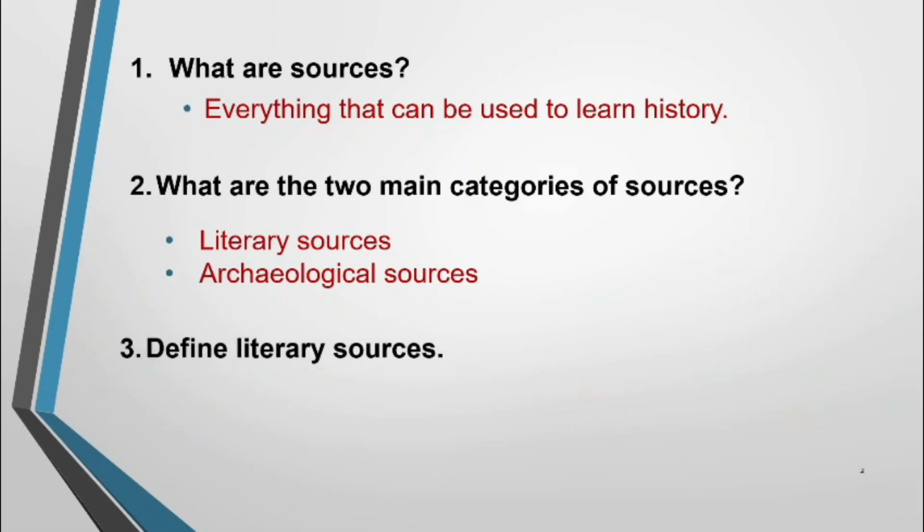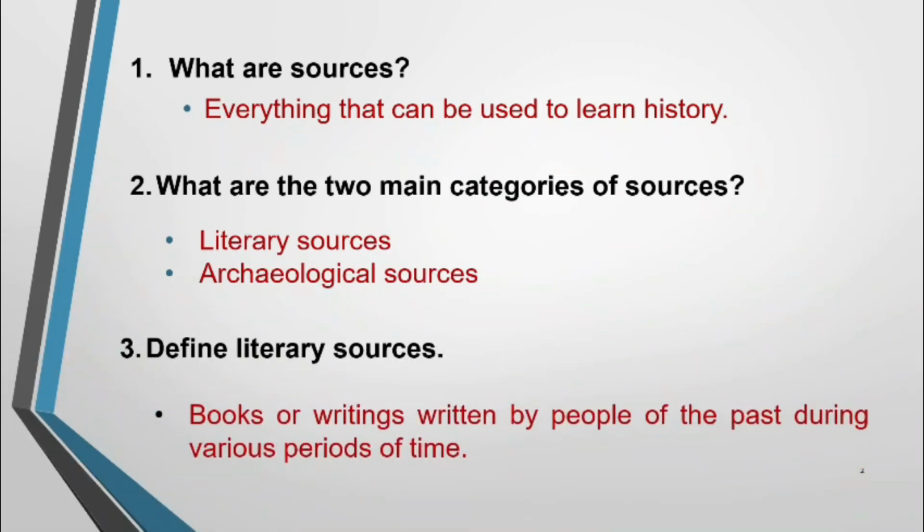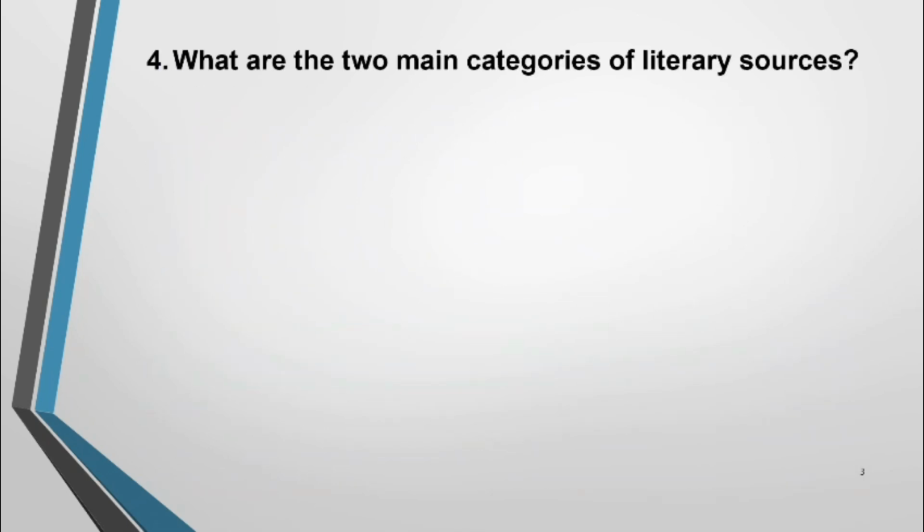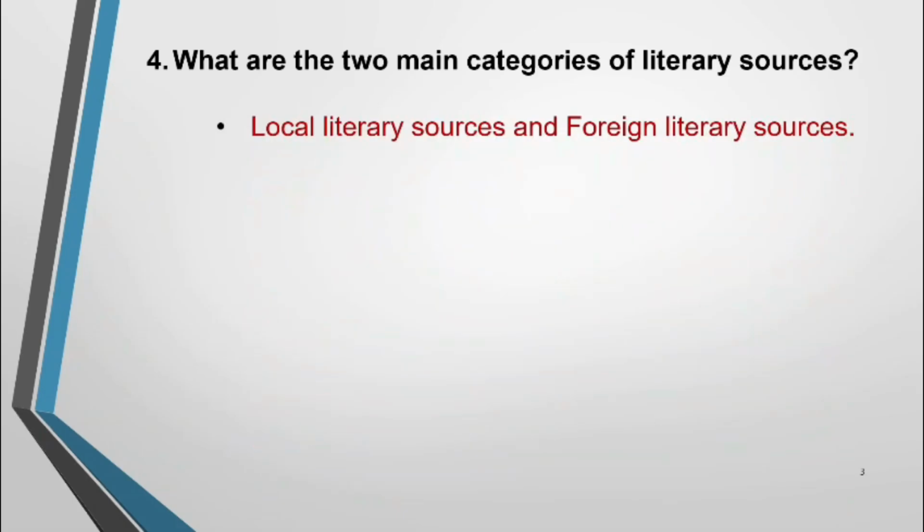Question number 3, define literary sources. Right, what is the meaning of literary sources? Books or writings written by people of the past during various periods of time is called literary sources. Question number 4, what are the two main categories of literary sources? We can see there are two categories. First one is local literary sources, another one is foreign literary sources.